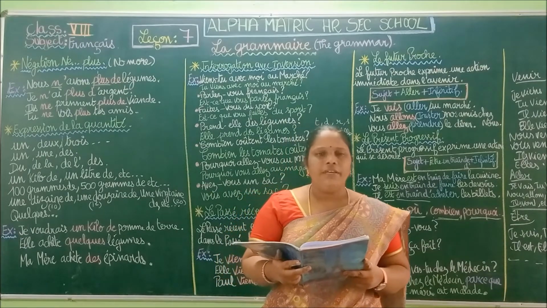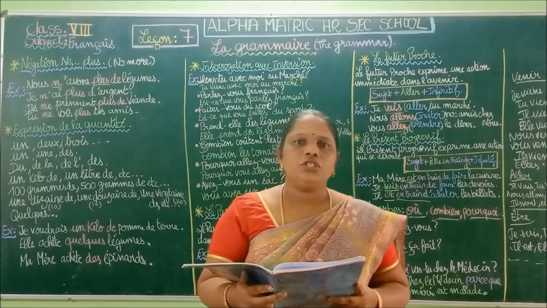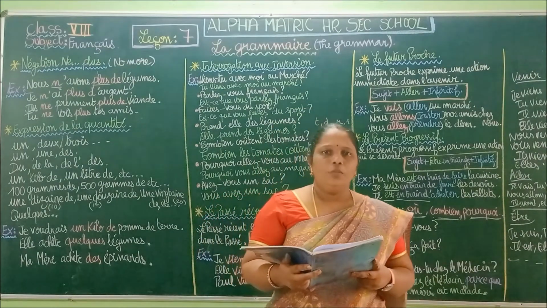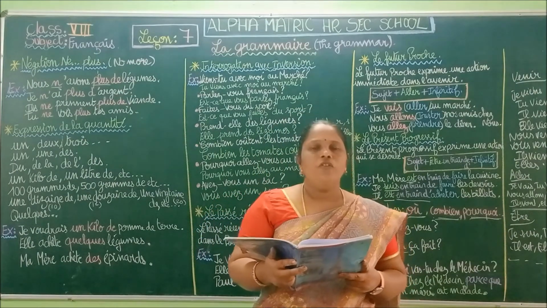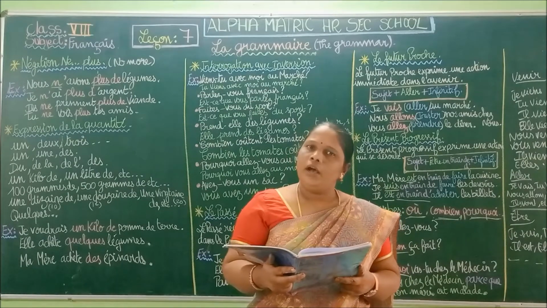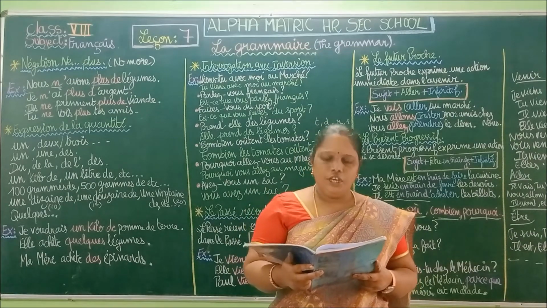Okay, so you have an example also. Vous venez souvent chez moi. So vous ne venez plus. So you are not coming anymore to my house. Okay, vous ne venez plus chez moi.